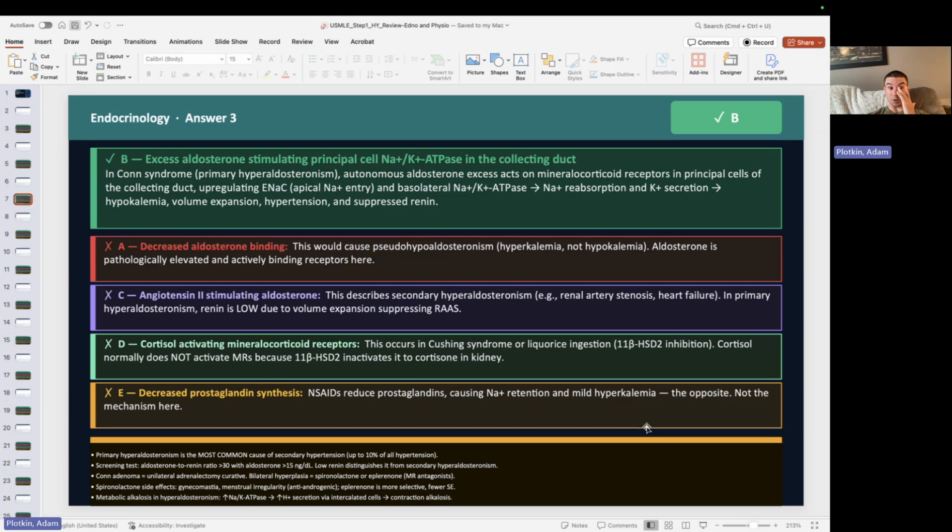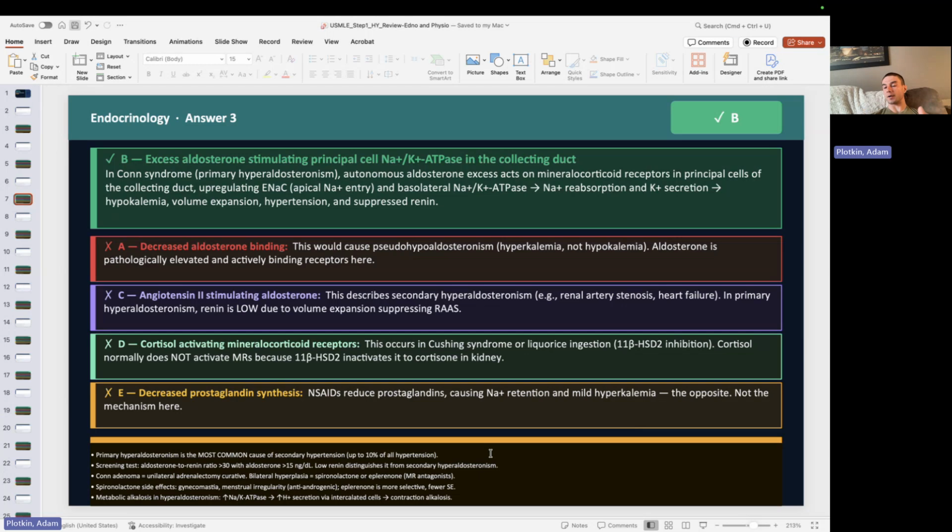This patient has Conn syndrome, which is a tumor, either unilateral or bilateral, of their adrenal glands that's secreting too much aldosterone. And so it's going to do everything we just talked about. It's going to keep sodium and water, and kick out potassium and H+. All right, I think those are the big things. For step one, you do not really need to know how to treat this. If it's bilateral, you obviously don't want to surgically remove both adrenal glands, because we can put the patient into adrenal crisis or adrenal insufficiency. So we can give drugs like spironolactone or eplerenone, which are mineralocorticoid antagonists.